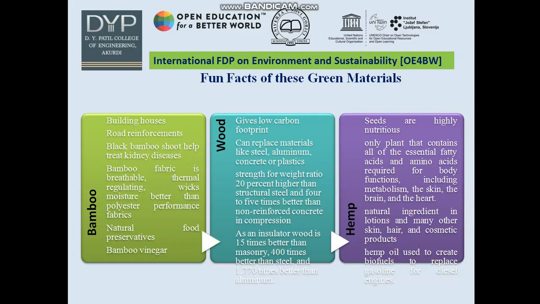Wood has a low carbon footprint and can replace materials like steel, aluminum, concrete or plastic. Its strength to weight ratio is 20% higher than structural steel, and 4 to 5 times better than non-reinforced concrete in compression. As an insulator, wood is 15 times better than masonry, 14 times better than steel and 1770 times better than aluminum.